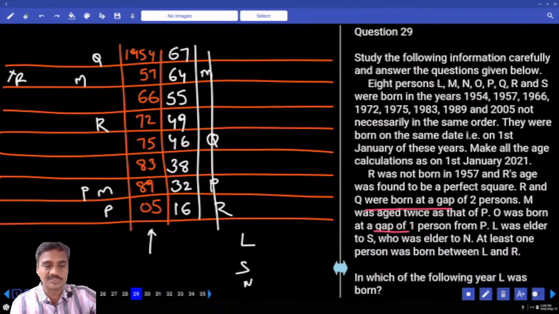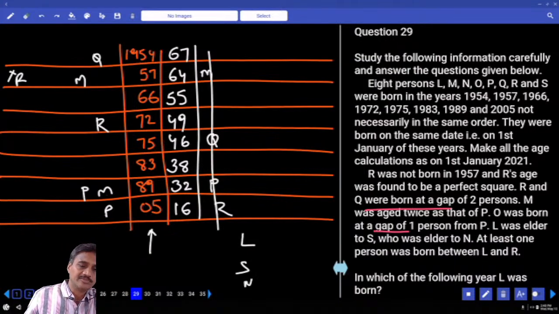At least 1 person between L and R. Now in between L and R, at least 1 person must be there. L is elder to R. As L is elder to R, we cannot have M here. At least 1 person between these. If L is here, then P and M must be in these two.